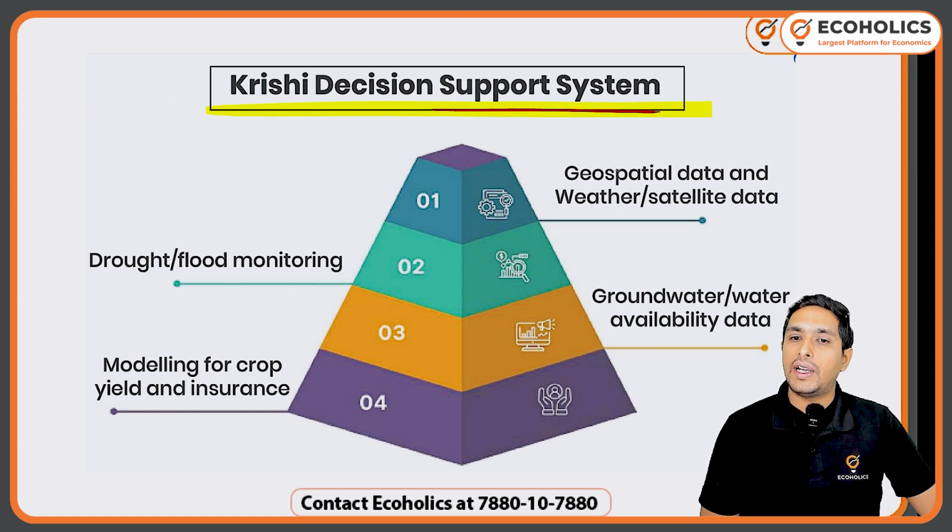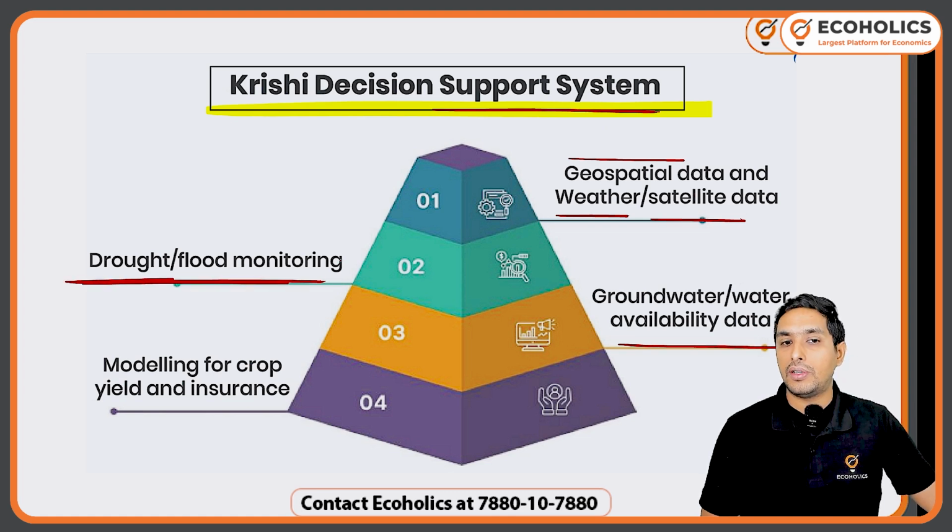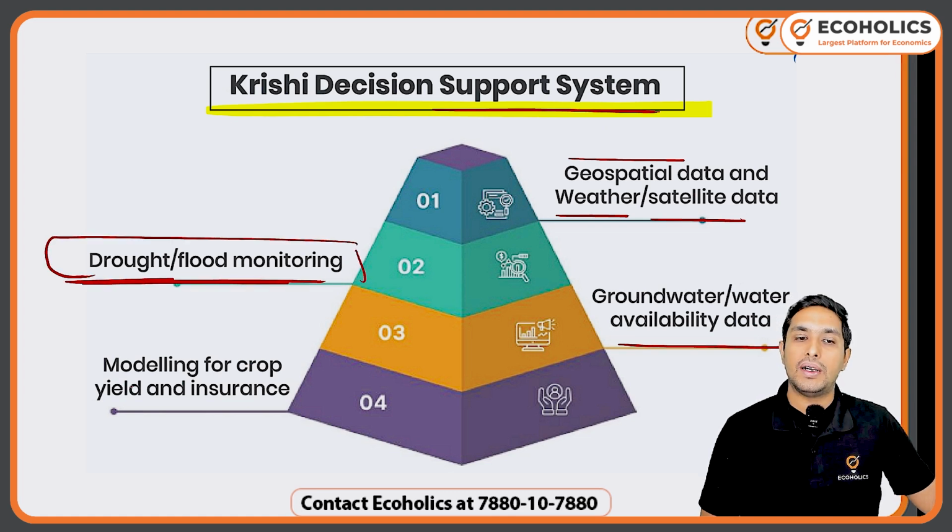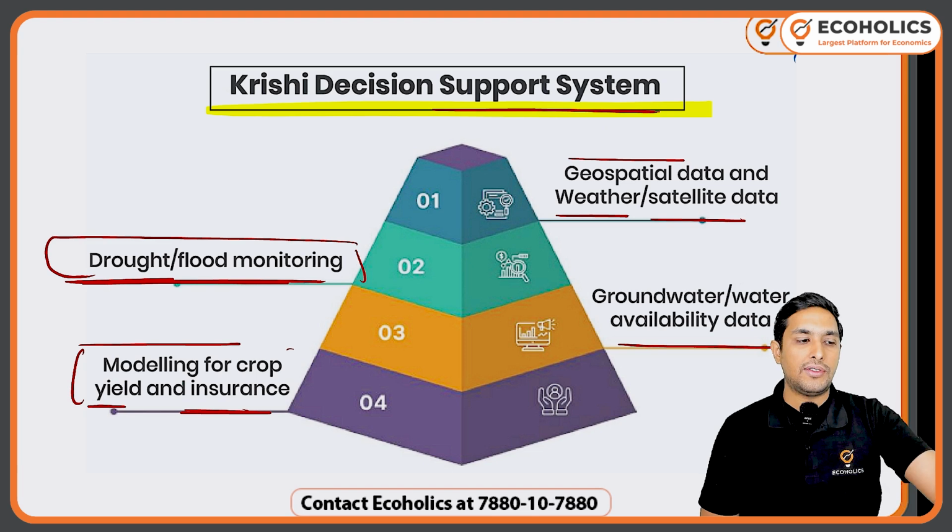We are providing him with proper geospatial data, weather data, satellite data. We are telling about the groundwater availability data also. We are also helping him monitor the flood and the drought. When the flood will come, he should know about that. We are modeling this for the crop yield and insurance as well. So we are including everything under that. So this is going to be super important.